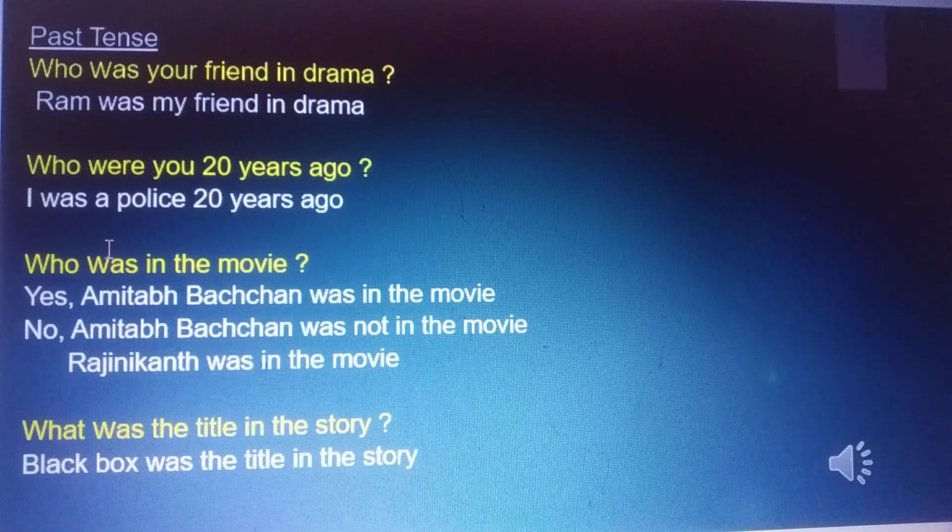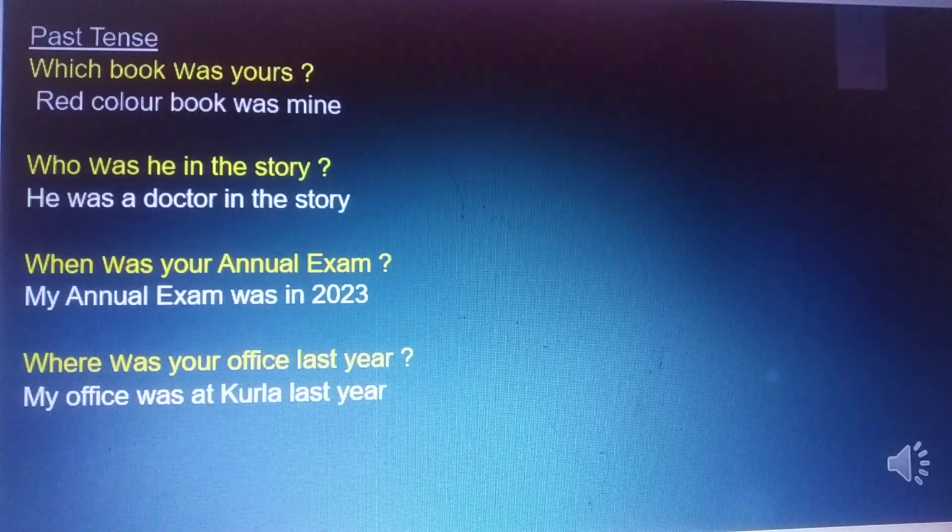Who were you 20 years ago? I was a policeman 20 years ago. Who was in the movie? Amitabh Bachchan was in the movie. No, Amitabh Bachchan was not in the movie. Rajinikanth was in the movie. What was the title in this story? Black Box was the title in this story. Which book was yours? The red color book was mine.